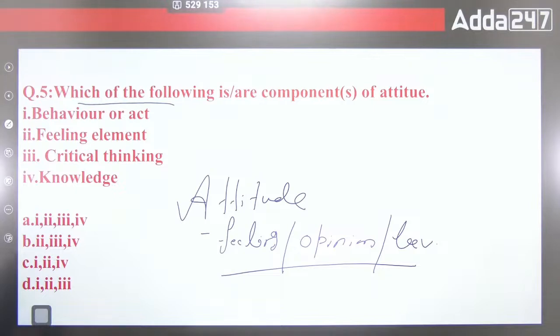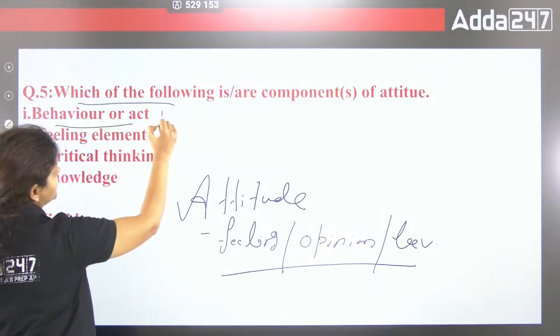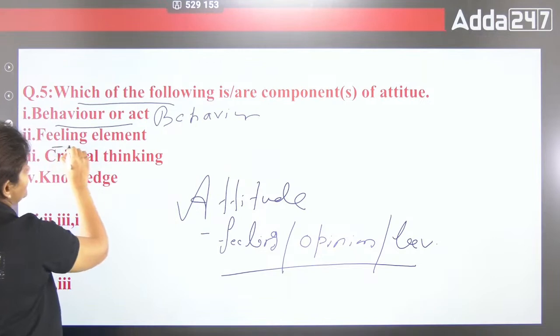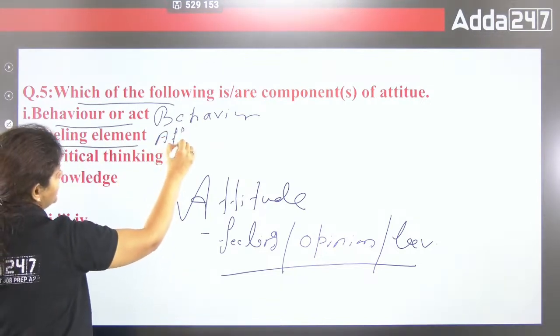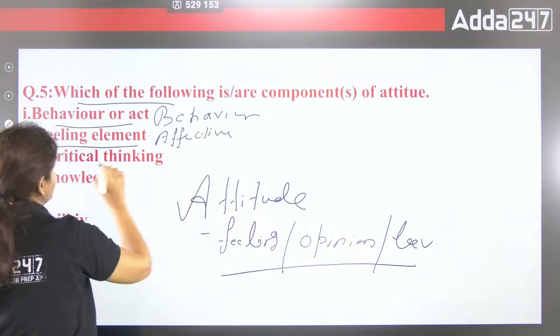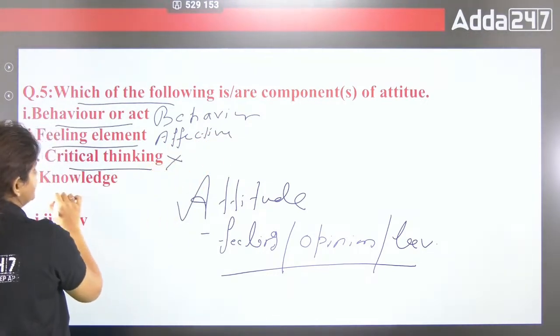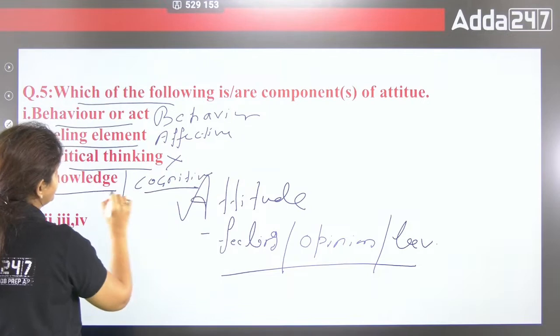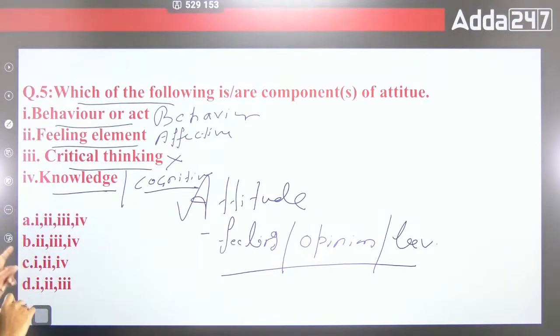A is 1, 2, 3, 4, then 2, 3, 4, then 1, 2, 4 and D is 1, 2, 3. When we are talking about behavior, that is the behavioral component, tendency to behave. When we are talking about feeling, that is the affective component. Critical thinking is not the component. Knowledge is the cognitive component of attitude.